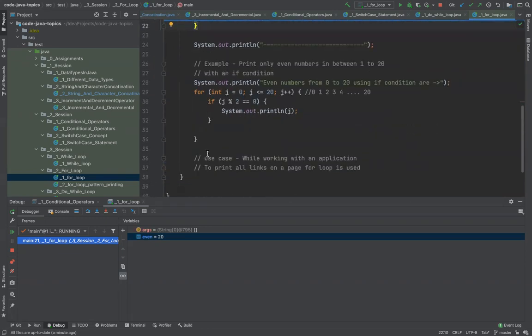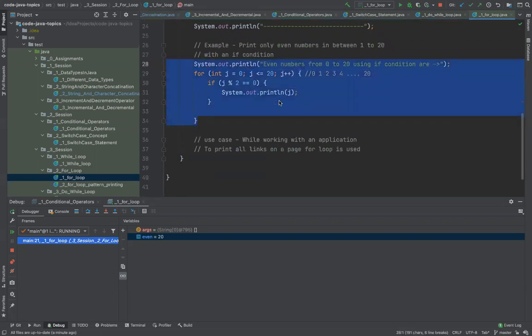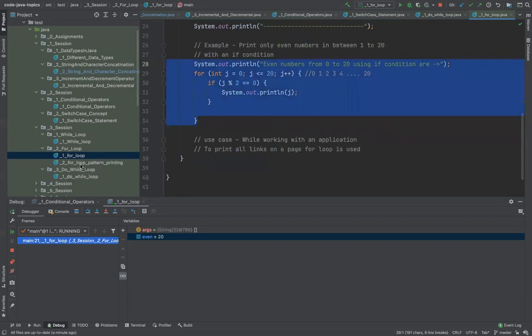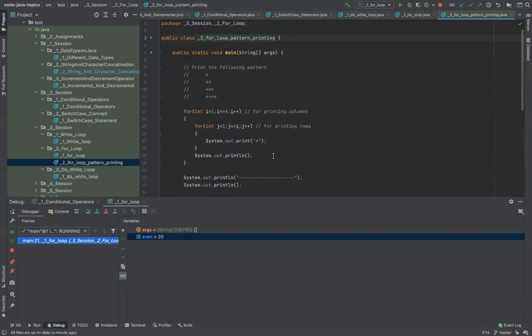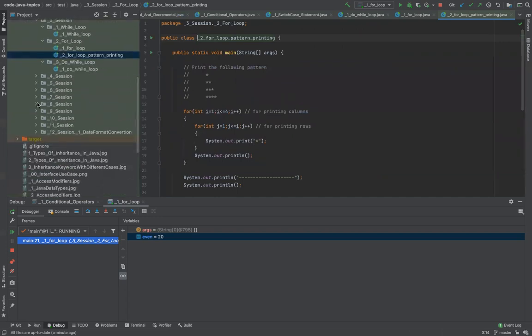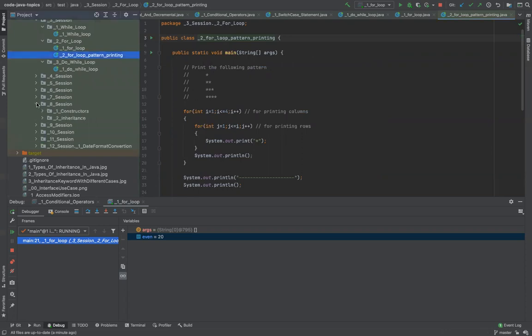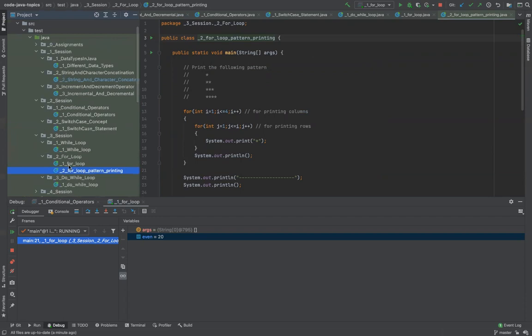Okay, so a few more complex examples. I'll insist you guys try this as well. Now there are examples of pattern printing. Again, for now I will not give you this as an assignment, it's okay. But if you want to try, feel free to go to any of these sessions and try. If you are an advanced student, you have already done it before, these things might be boring because you already know about it. So it's better you go ahead and try some other examples which are present here. If you're new, then try this much.